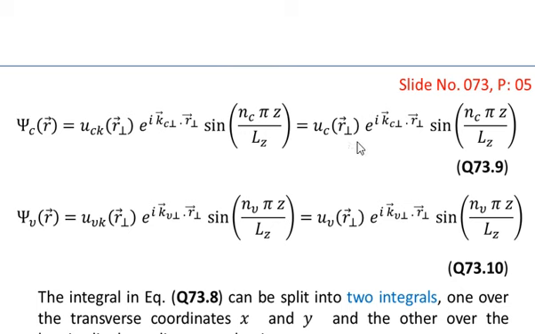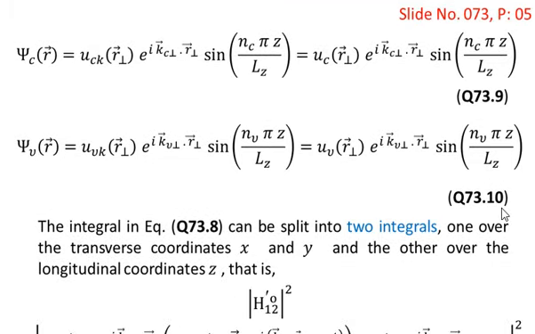On the right hand side we have omitted the k from the spatial part of the wave function u, and we are just writing it u_c rather than u_ck. So this is u_c as a function of r perpendicular. The rest of the quantities are the same as discussed before.